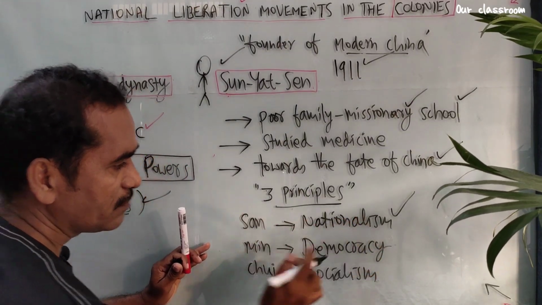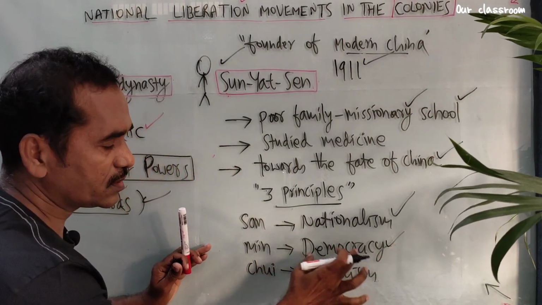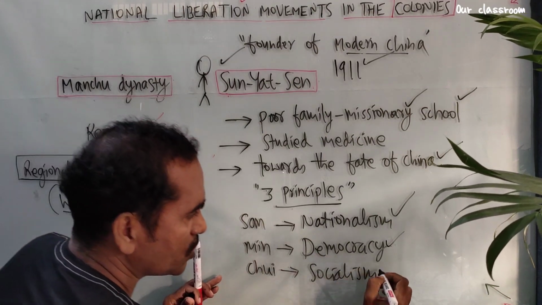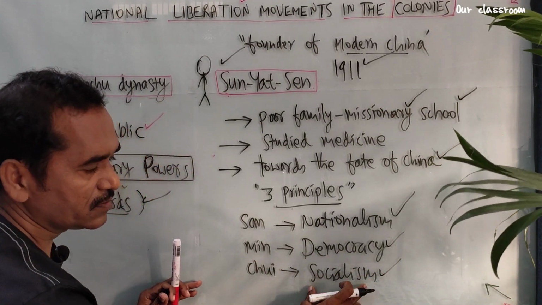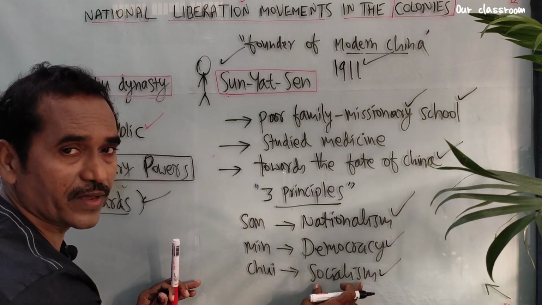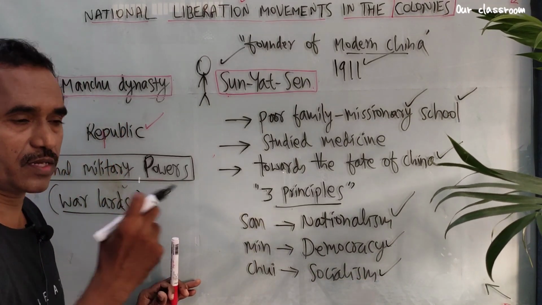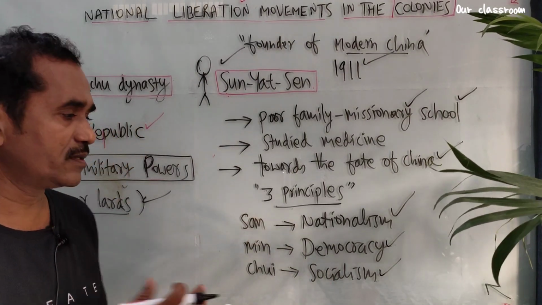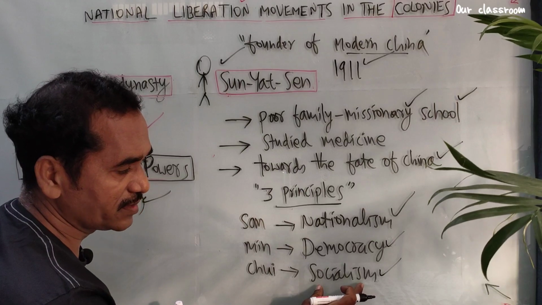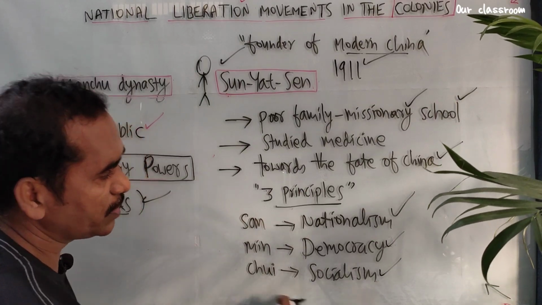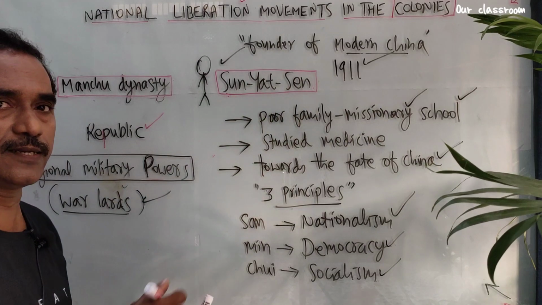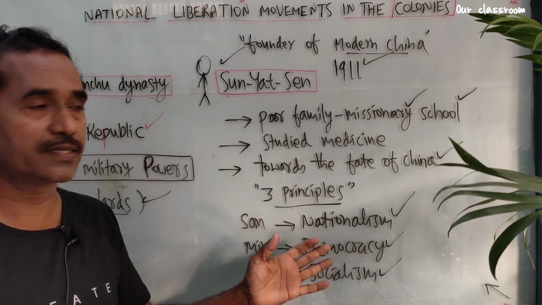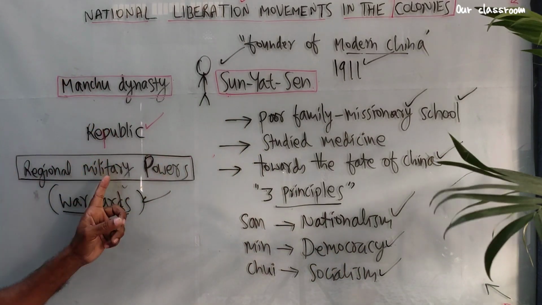Okay, next, Min mean here is democracy. He wanted to establish a democratic government in China. And then socialism. As we know, socialism here means all the factories and industries, production, in the hands of the government, a government which works towards the people's welfare, and also distribution of land to the landless people. So he wanted to implement all these three principles in China, so that China would be a developed country. These are all his aspirations.